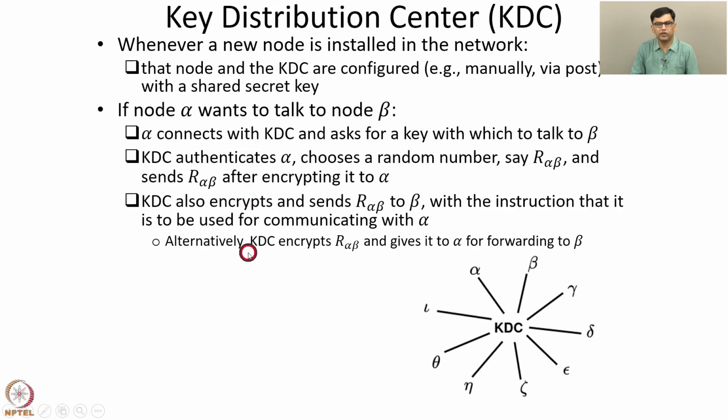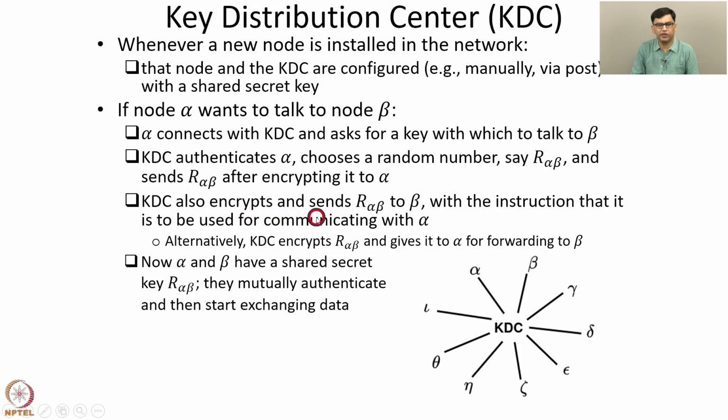Another way is, instead of the KDC having to contact the node beta separately, the KDC can encrypt R alpha beta and pass it on to alpha for forwarding to beta. So, when alpha contacts the KDC for a secret key, the KDC provides R alpha beta to alpha, as well as it encrypts R alpha beta using beta's key and passes it to alpha, and then alpha sends that key to beta. Subsequently, alpha and beta have a shared secret key R alpha beta, and they can securely communicate.